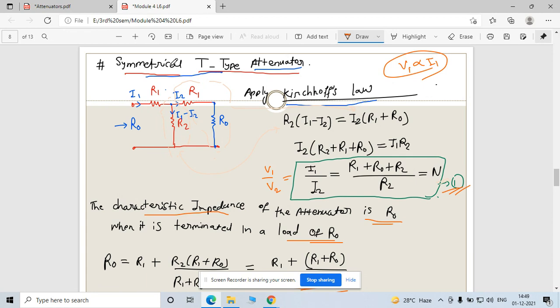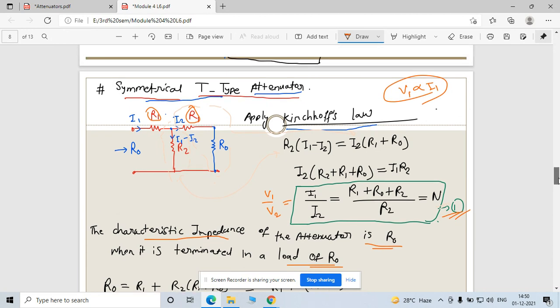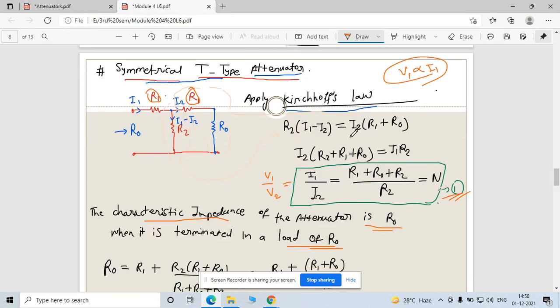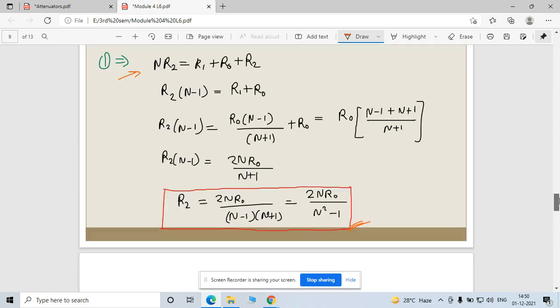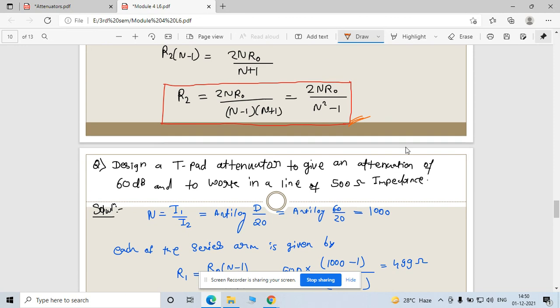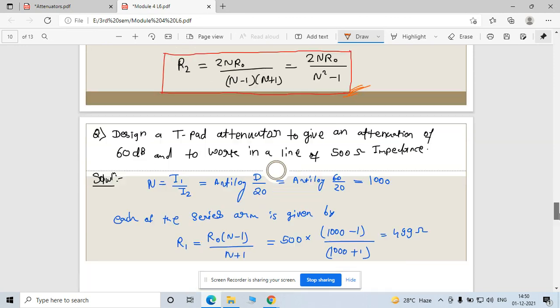Now this is your symmetrical network. That's why these two terminals, R1 and this R1, are the same. When this is a symmetrical network, then use that image concept which I discussed in the second PDF. Okay. Now, this relation is important for solving your circuit.